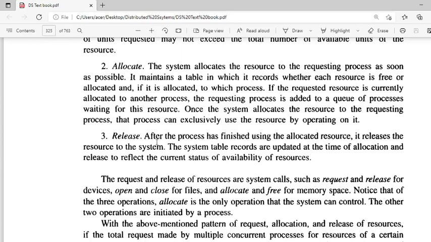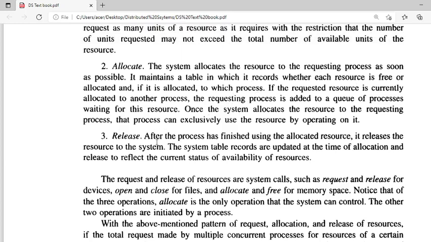And the third one is release. When the release event is given, after the process holding that resource completes its work with the allocated resource, it releases the resource to the system. In such a case, it again updates the table as available resources equal to 1, because we assume that one resource is released.